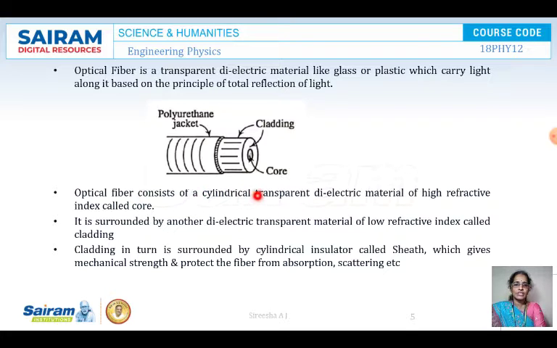An optical fiber consists of a cylindrical transparent dielectric material of high refractive index called the core. It is surrounded by a cladding of a slightly lower refractive index. The cladding is surrounded by a cylindrical insulated sheath to safeguard it from external injuries. So this is an optical fiber.